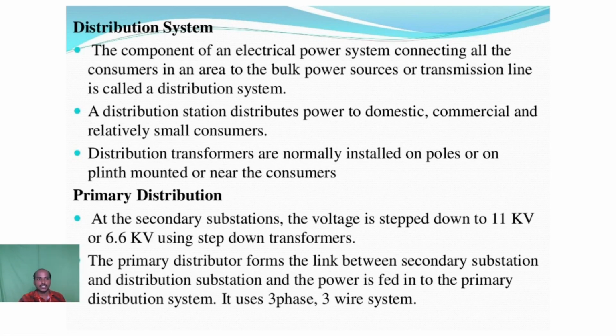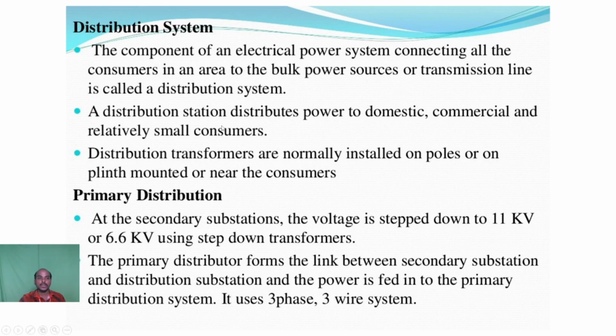In that system, we use a step-down transformer. The input of the transformer is around 11 kV or 6.6 kV, and it steps down to 400 volts for three phase or 230 volts for single phase.